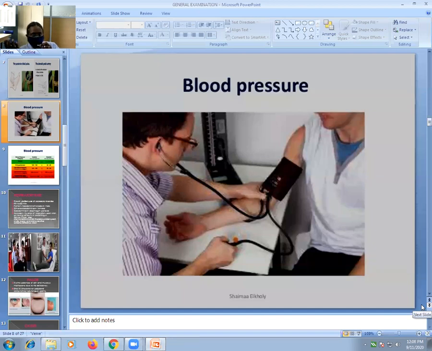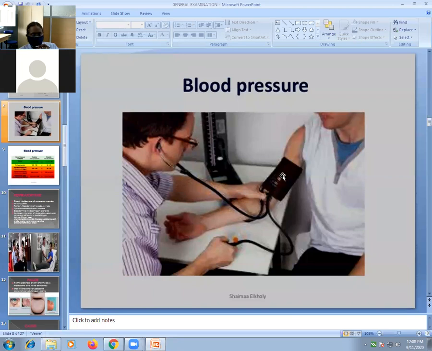Next, from blood pressure, we will only cover the theoretical part, because how to check and measure blood pressure is a practical part. We cannot teach it online. So this is the BP apparatus, this is the cuff, this is the mercury. You have to wrap this cuff around the arm of the patient. These are the tubings, which should be on the medial aspect.